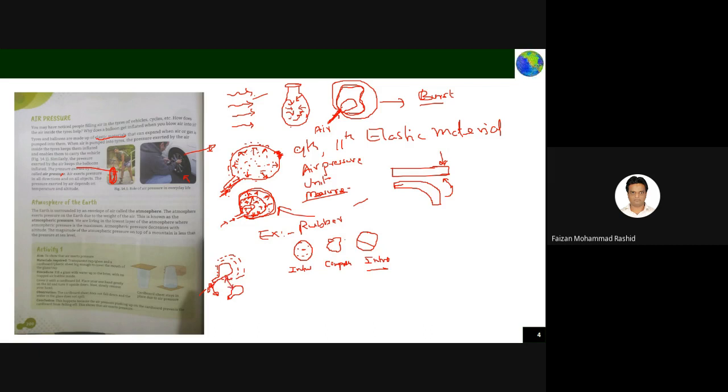Any material which expands on the application of any load or pressure, and when that load or pressure is removed, the material comes back to its initial position and shape, is called an elastic material. The tires and balloons are examples. Any other example of elastic material? Rubber. Rubber is an example of elastic material.